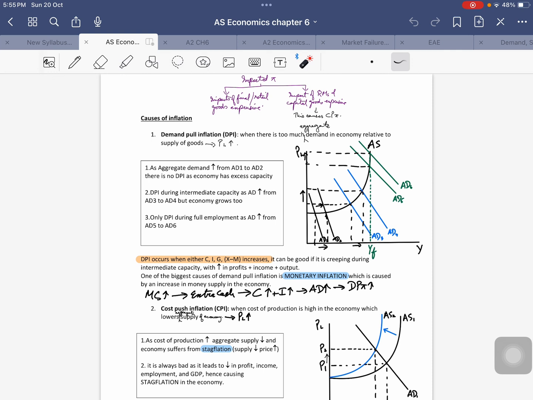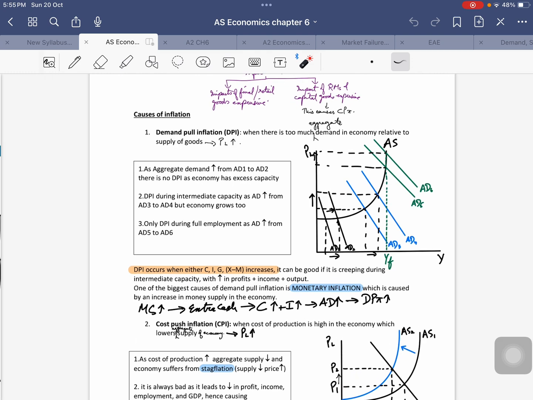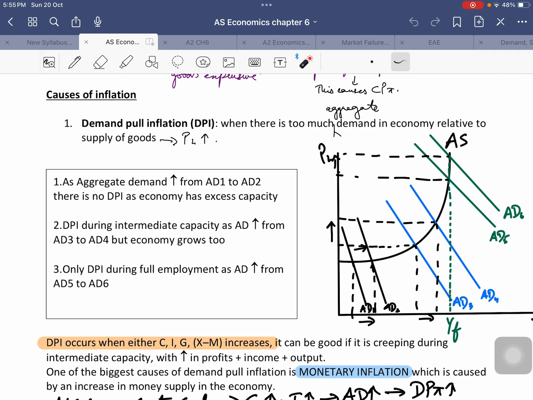In today's tutorial, we'll be able to go through some of the important causes of inflation. This is a very important topic because a lot of 8 mark essay questions in paper 2 and many MCQs in paper 1 are concerned with this topic of causes of inflation. So let's begin. Actually, there are two main causes of inflation. Let's first focus on the first one, which is demand pull inflation.